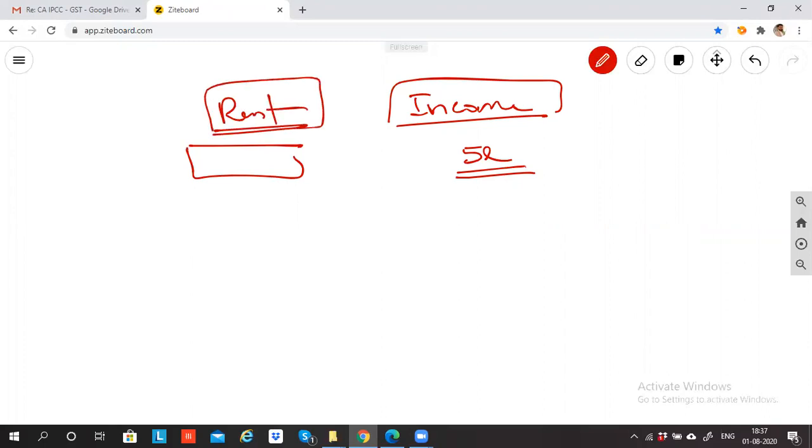Do you think rent is an expense? Yes, sir. What is the purpose of giving rent? If I am having a shop, the ultimate motive of having that shop is to earn income from the business. So the rent which I am paying to the landlord is because I want that place, and that place is helping me to earn income. So this expense is helping me to earn income.